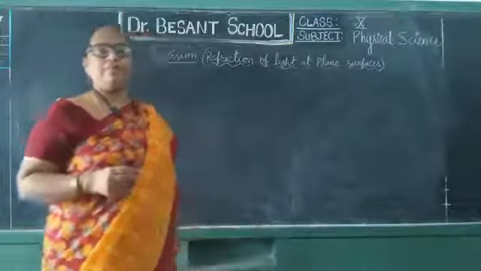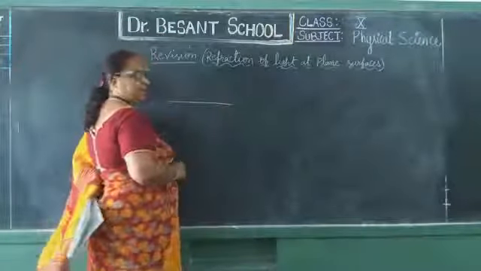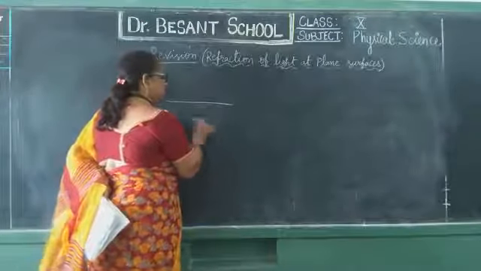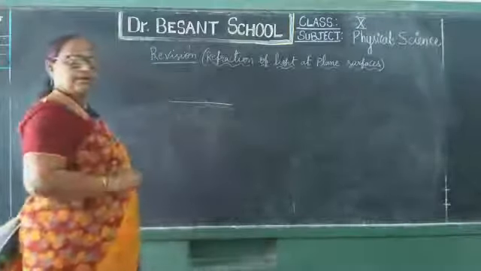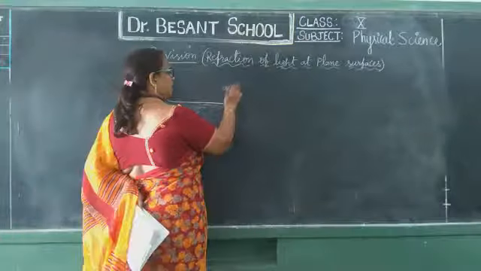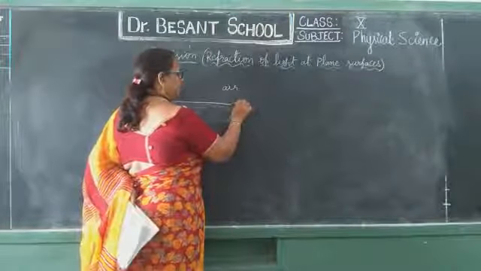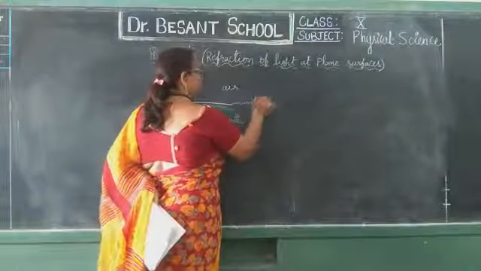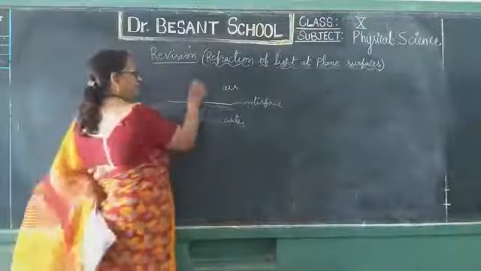Why will there be bending of the light ray? Suppose this is the interface of two media, here it is water and here air. Two different media, air and water, and this is the interface, the boundary that separates two different media.